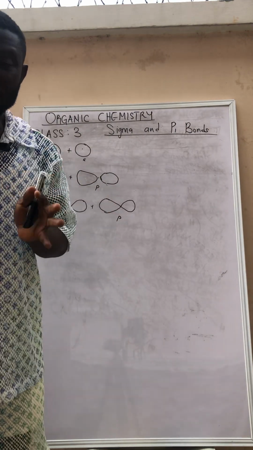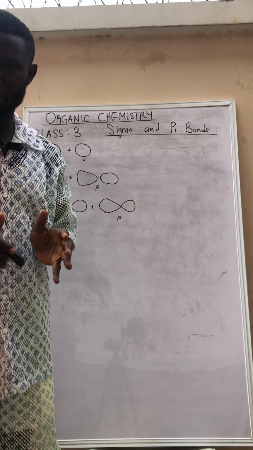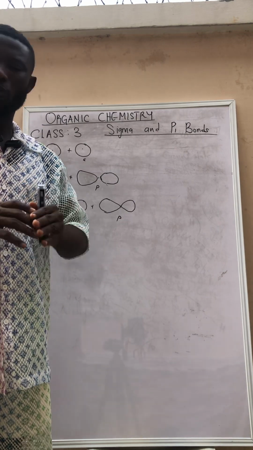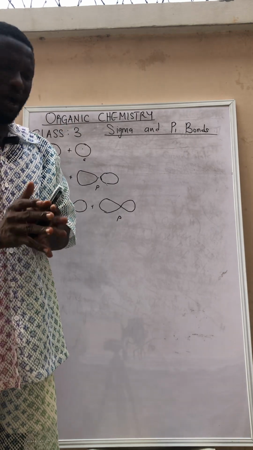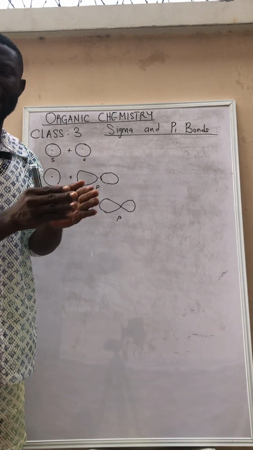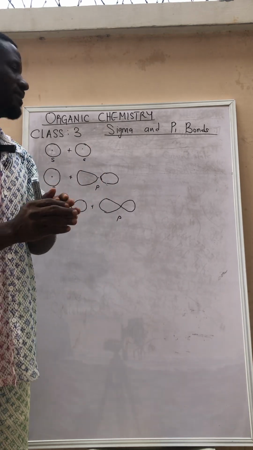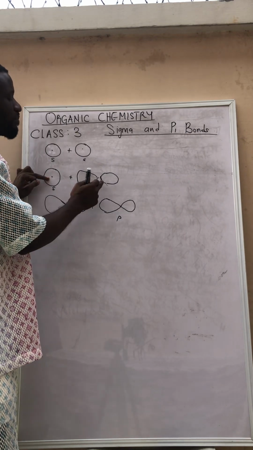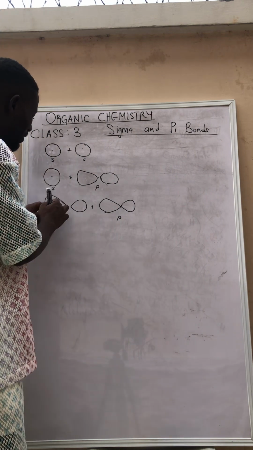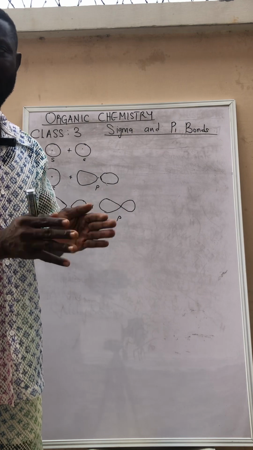Now, it simply means in the definition of sigma bond, there are major things that we must see there. Number one is, what type of orbitals do we have? We can have s and s orbital placed end by end. We can equally have s and p orbital placed end by end. We can equally have p and p orbitals placed end by end.